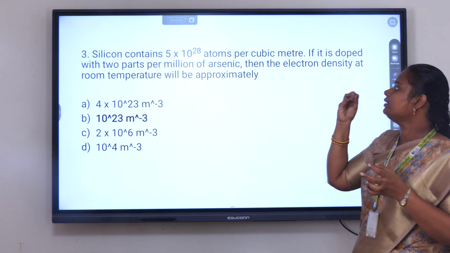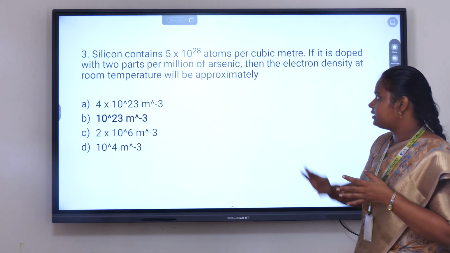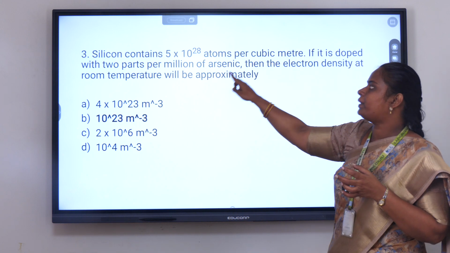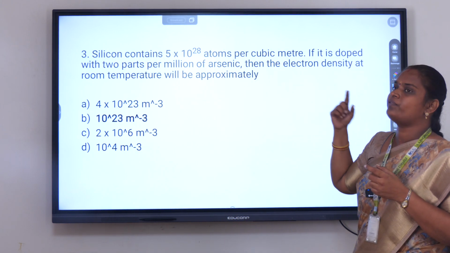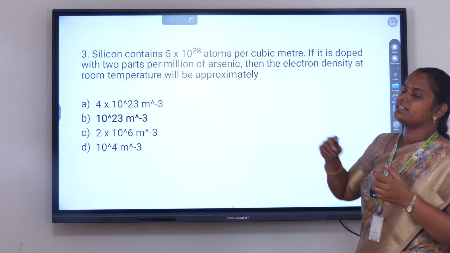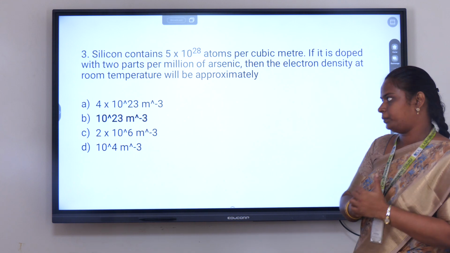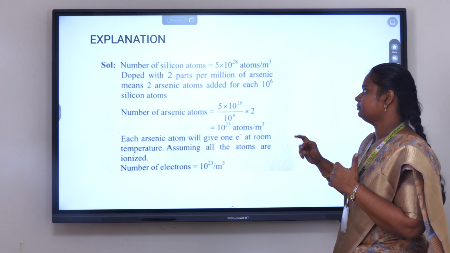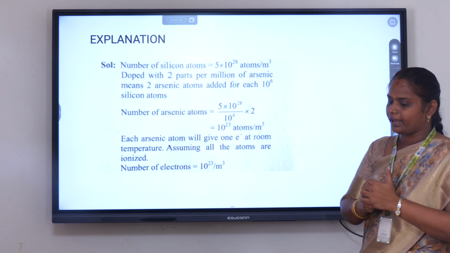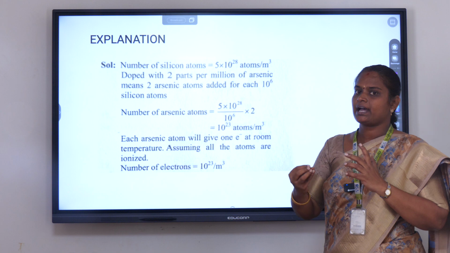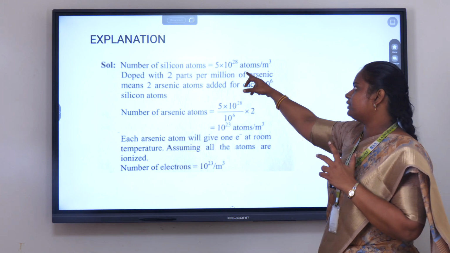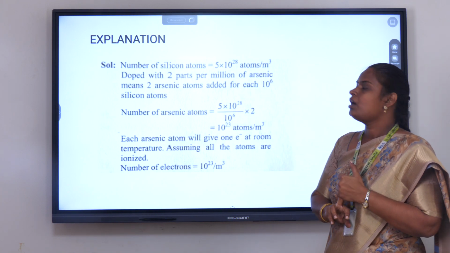Now we are adding arsenic into the silicon. If it is doped with 2 parts per million of arsenic, we have to find the electron density at room temperature. For this, we first have to find the number of arsenic atoms added into the silicon, which has 5 into 10 to the power of 28 atoms.